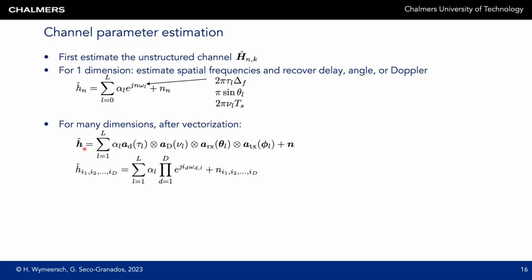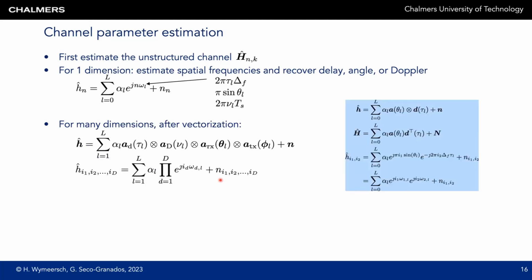We can also restructure the same vector into a very big tensor, where here we have a d-dimensional tensor if we have d dimensions. We again have a superposition of paths, but then we have the product of all of the dimensions with the corresponding indices and spatial frequencies, and then finally the tensor of the noise. Let's look at an example. Suppose we only have two dimensions, namely the subcarriers with a delay steering vector depending on the delay tau L, and angle of arrival with an array steering vector depending on the angle of arrival theta L.